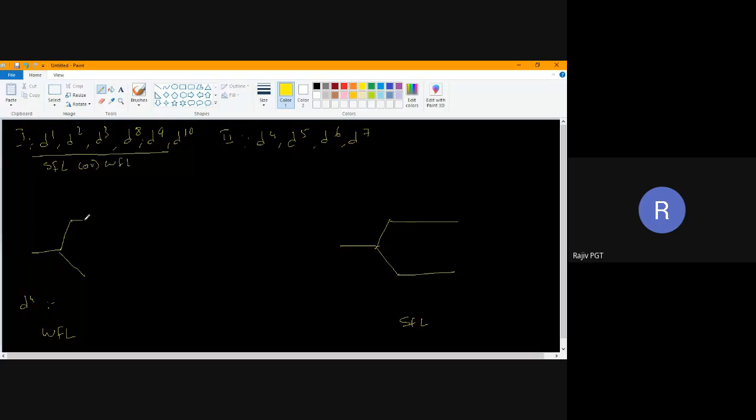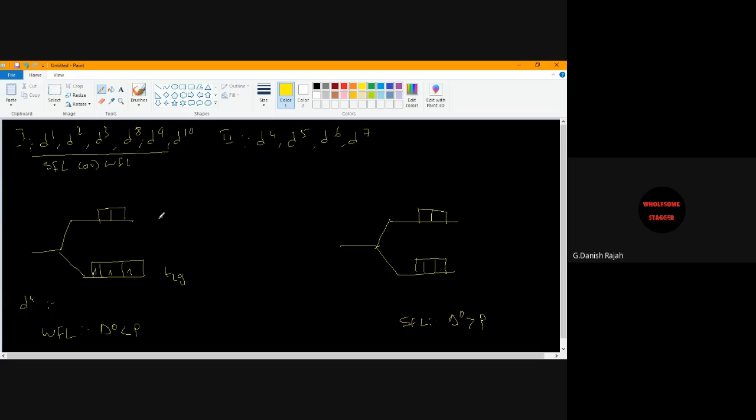Answer fast so that I can proceed fast. Now d4 configuration. In the weak field ligand condition, delta naught is less than pairing energy; in strong field ligand, delta naught is more than pairing energy. Here one electron, here one electron, here one electron. Now the fourth electron, where do I write? EG, sir. Very good.